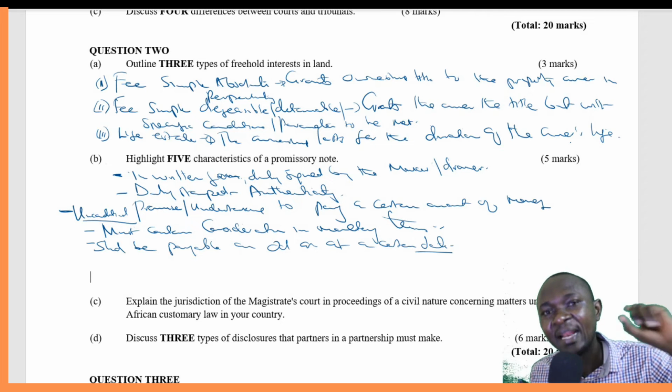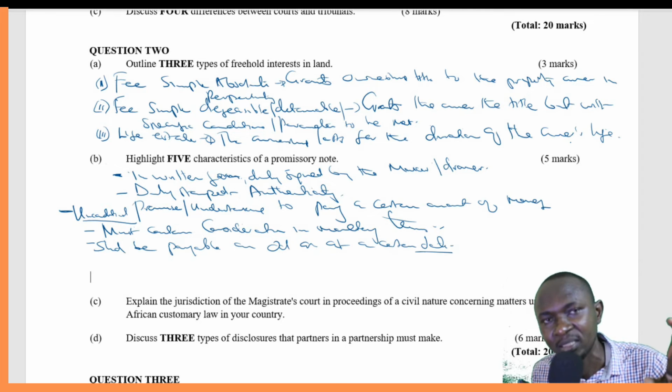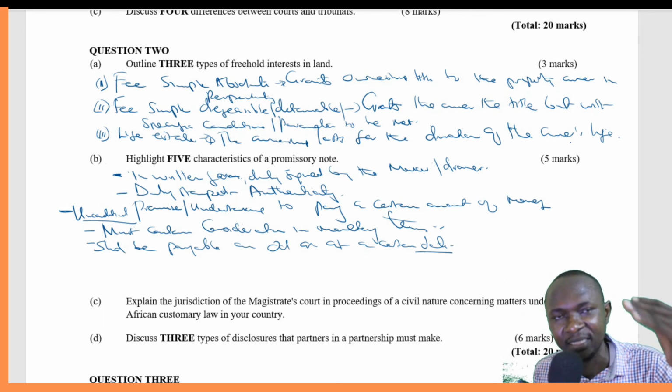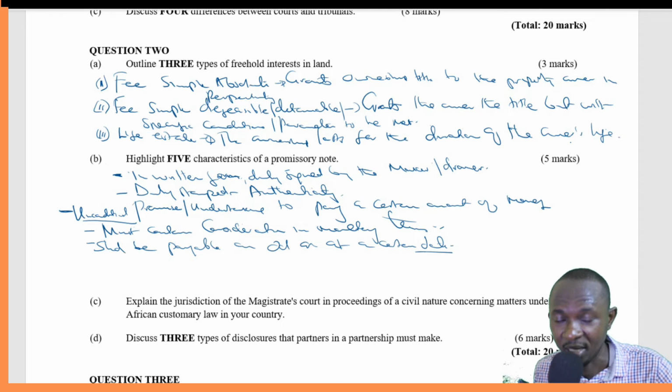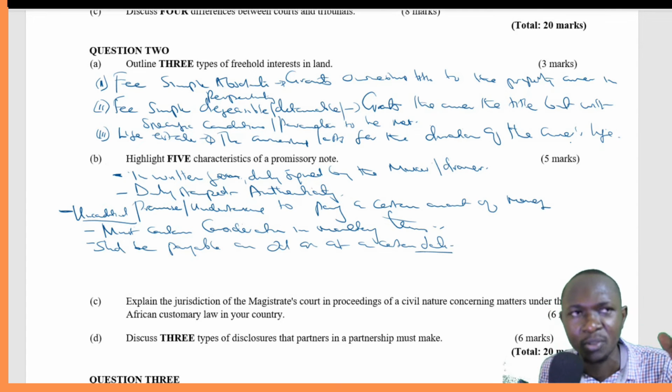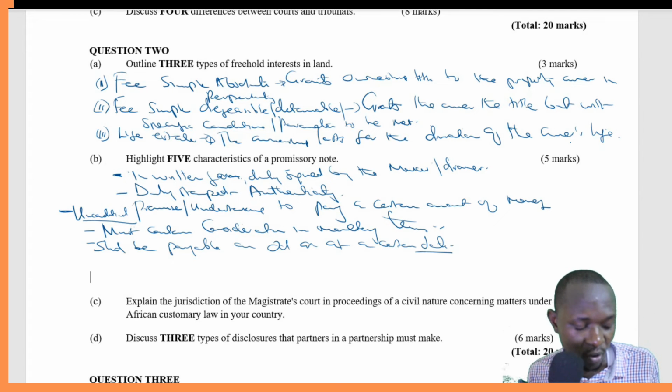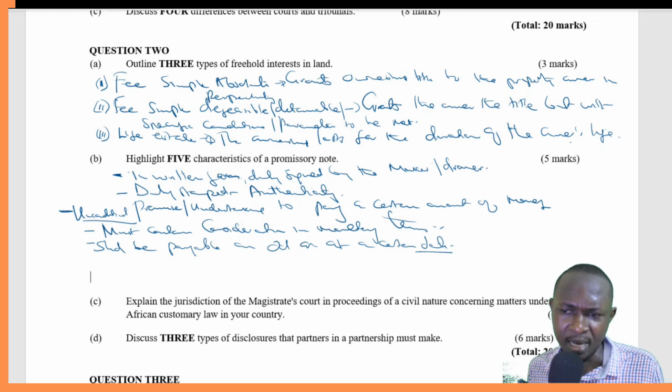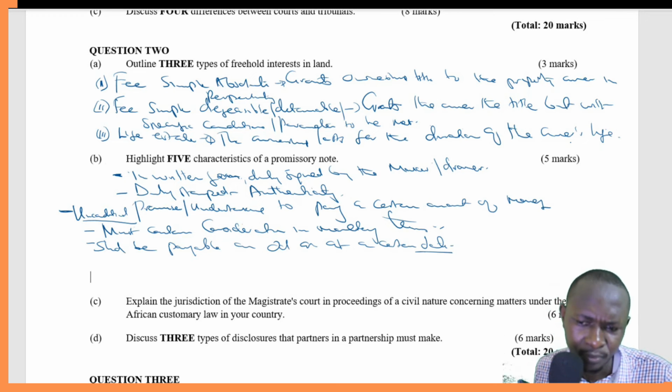It must be an unconditional promise or undertaking that a certain amount of money will be paid in a certain date or time. And then we've also said that it must be in a written form and signed by the drawer or the maker of that promissory note.